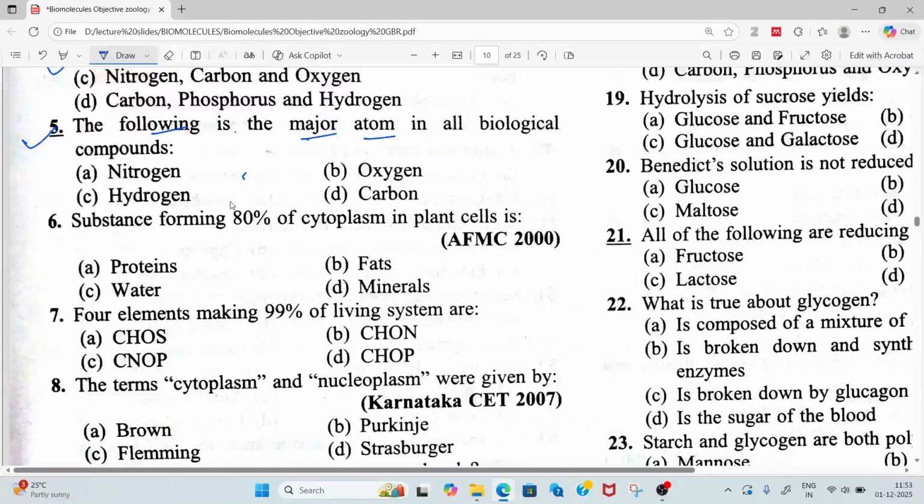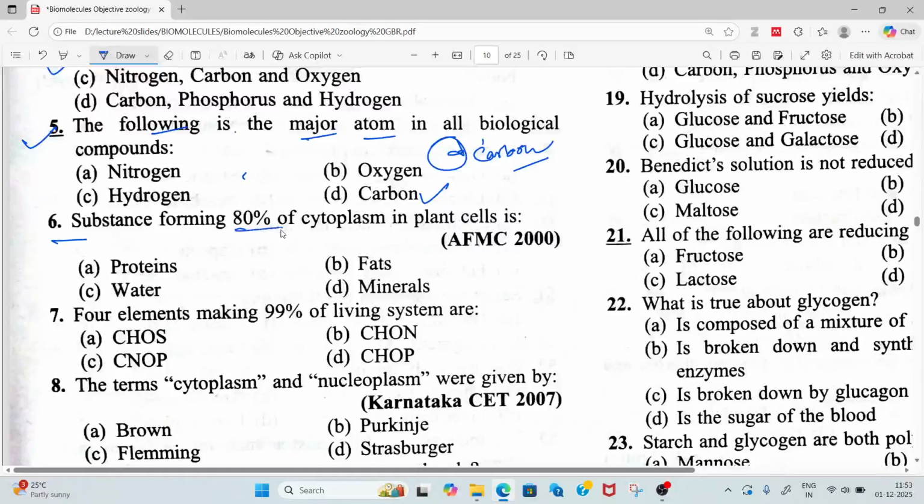So the correct answer for this question is option D. Carbon will be the correct answer for this question. So let's move to the next question.